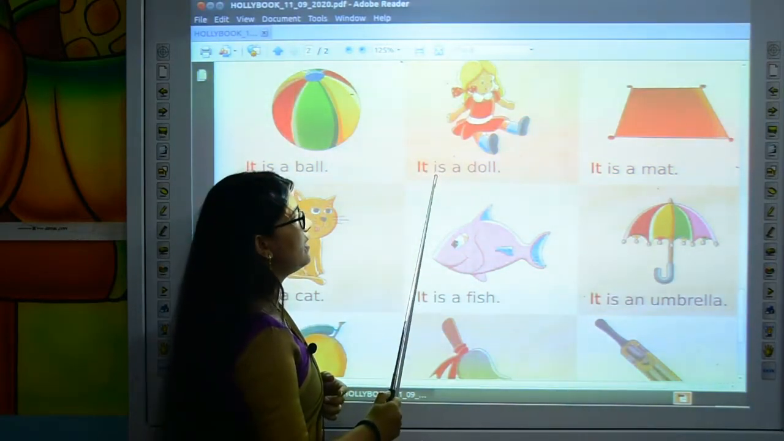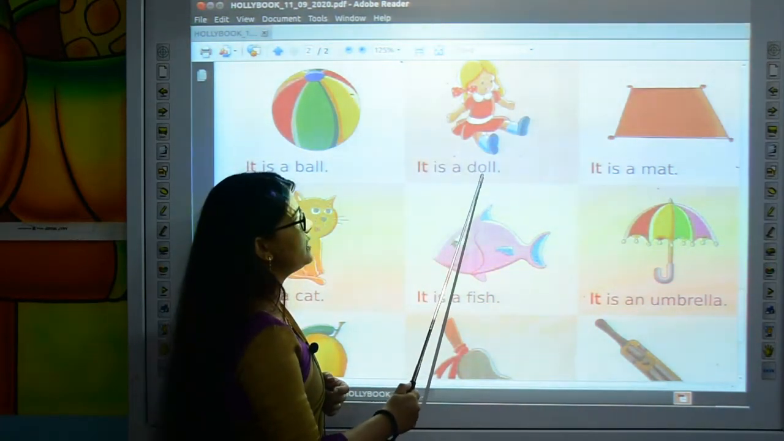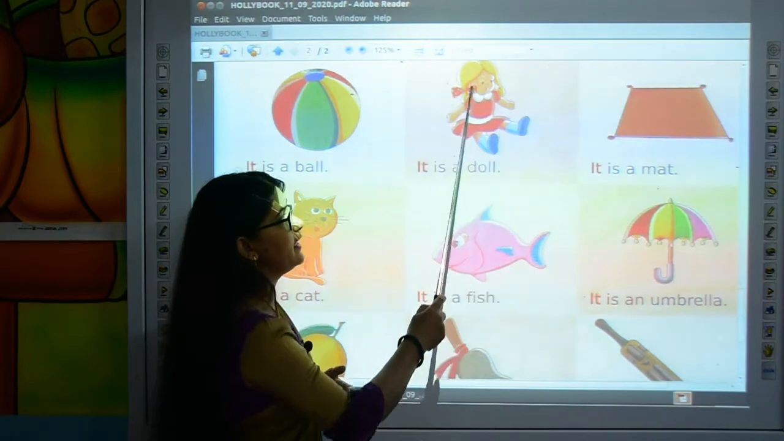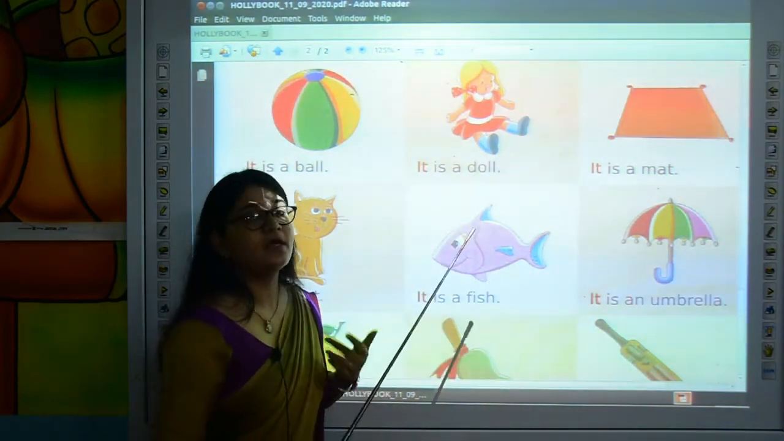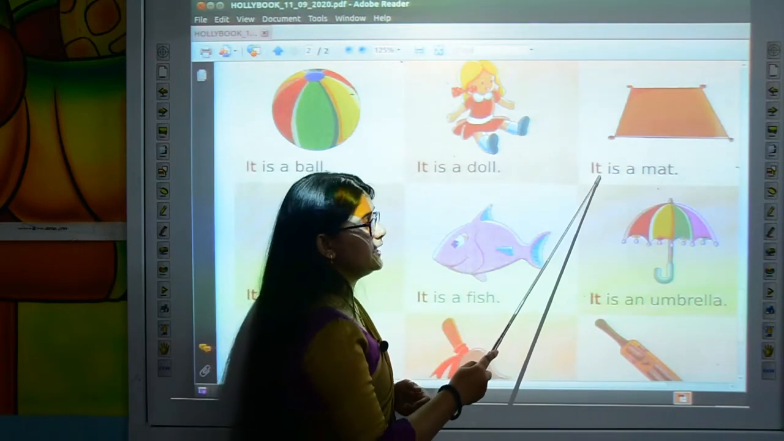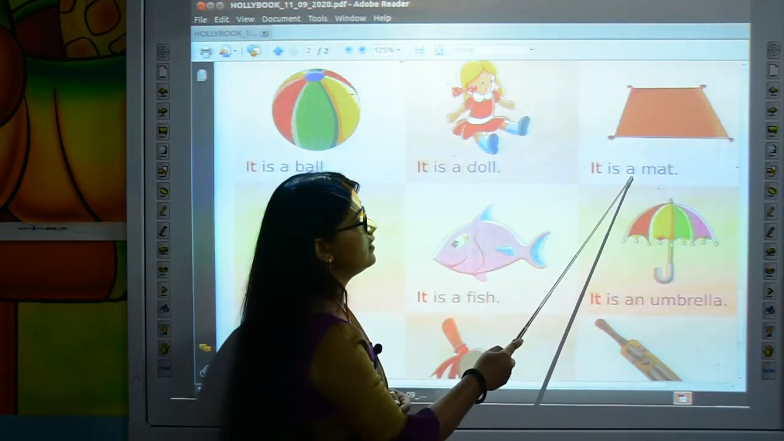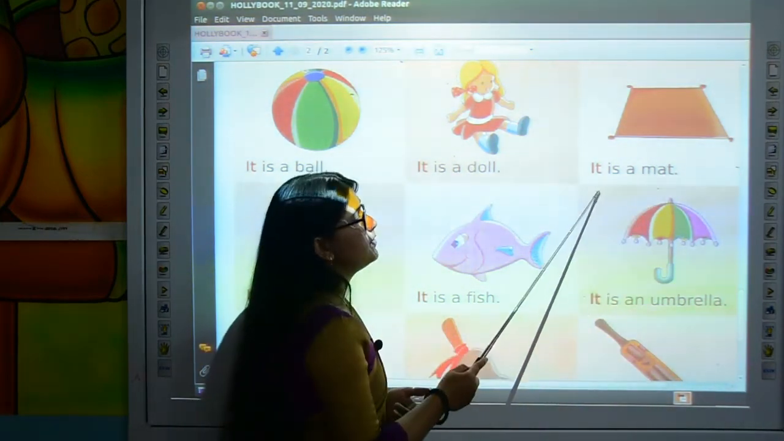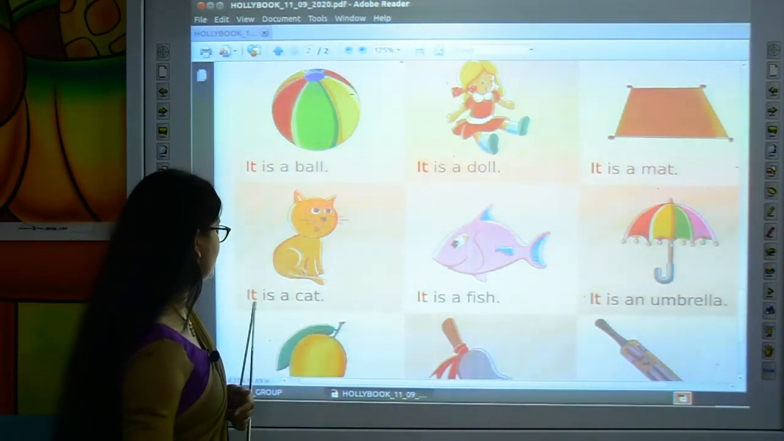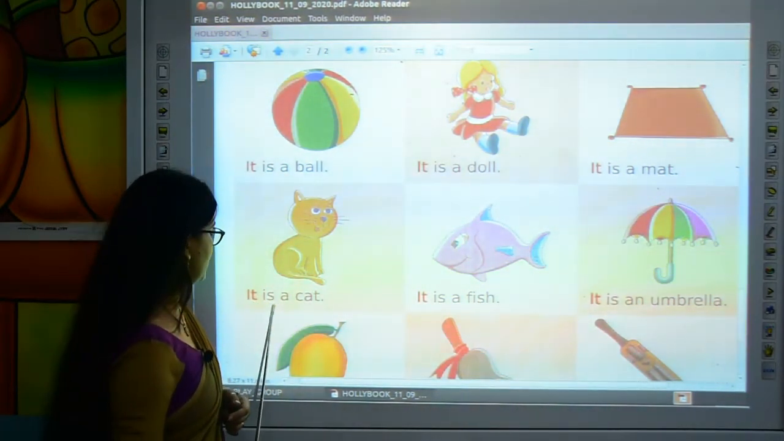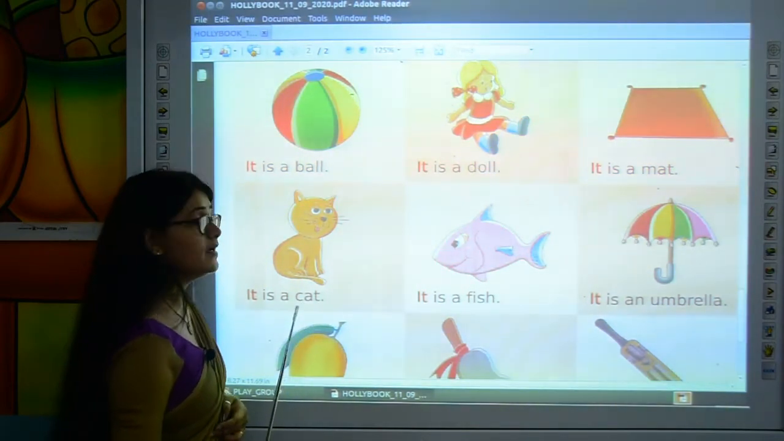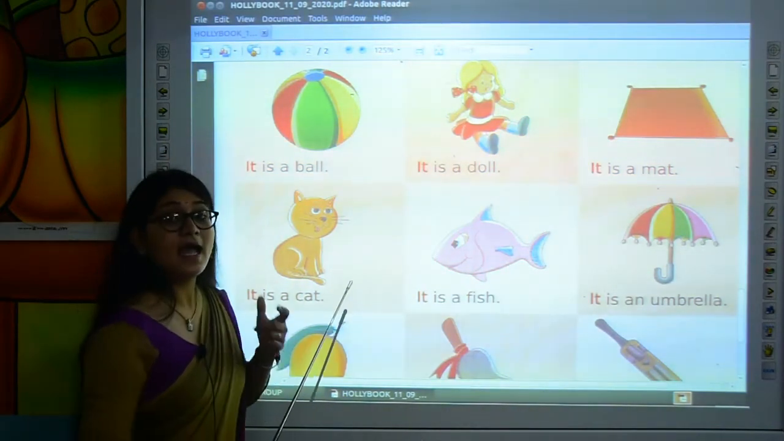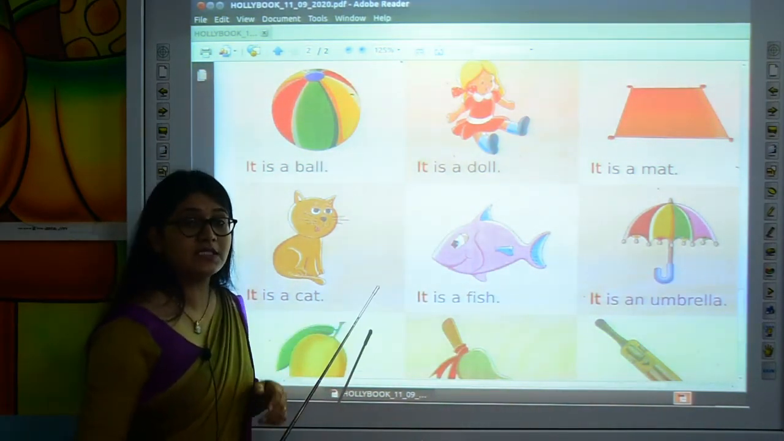It is a doll. Again it is a thing. So for the thing we will use it. It is a mat. Move to the next one. It is a cat. Now kids, here it is an animal and for the animal we will use it.